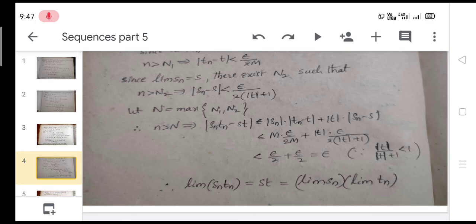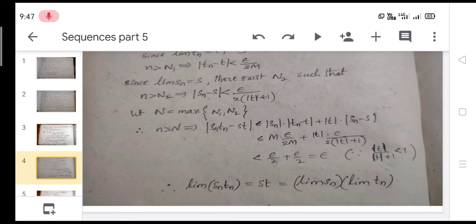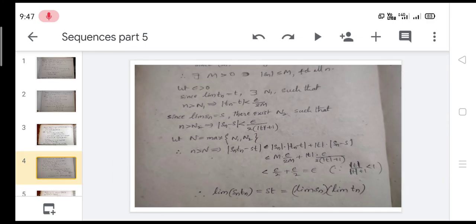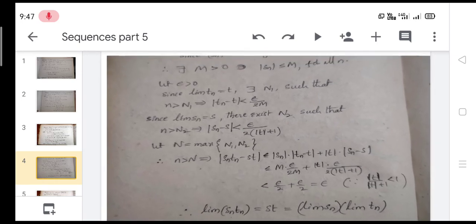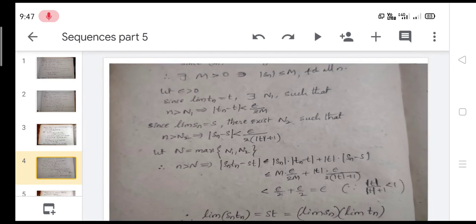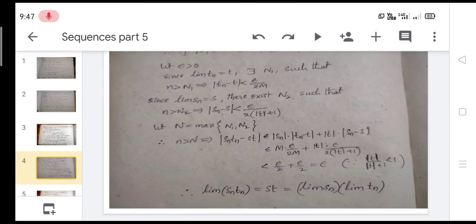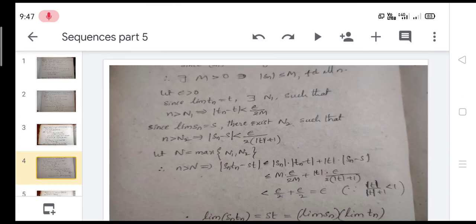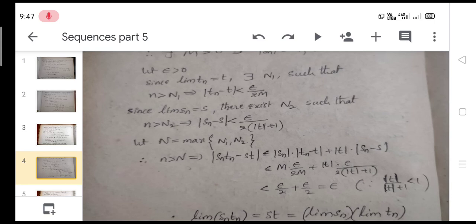Continue to the next slide. Let epsilon greater than 0. Since limit Tn is equal to T and limit Sn is equal to S, there exists N2 such that n greater than capital N2 implies modulus of Sn minus S less than epsilon by 2 into (mod T plus 1).